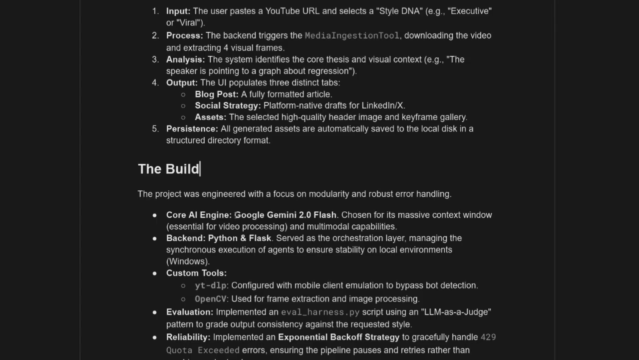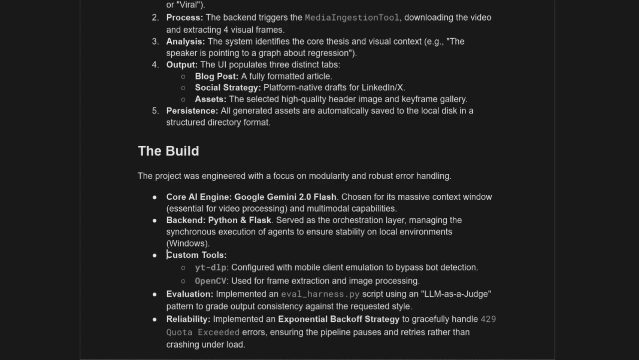Core AI engine. Here I have chosen Google Gemini 2.0 Flash as the model. I have chosen this model for its massive context window, which is essential for video processing and multimodal capabilities. For the backend, I have chosen Python and Flask, which serve as the orchestration layer, managing the synchronous execution of agents to ensure stability on local environments. The custom tools that I've chosen here are YTDLP and OpenCV. So I've already talked about this.